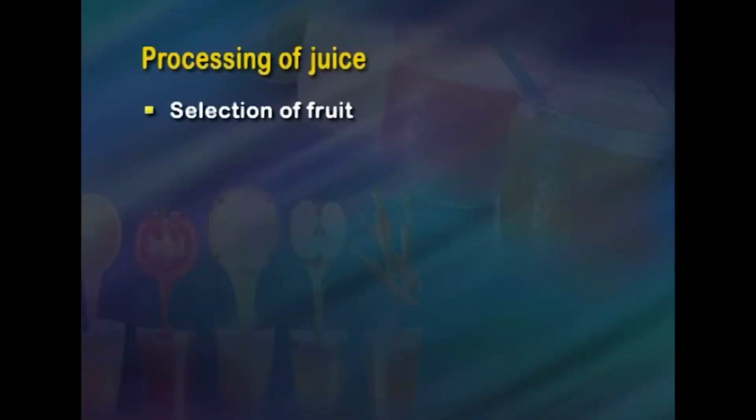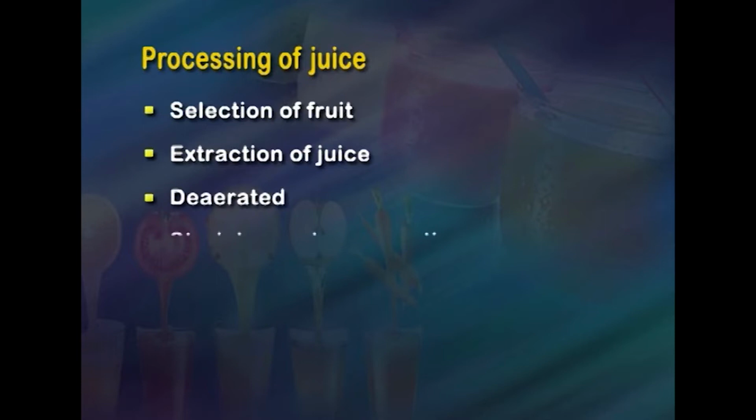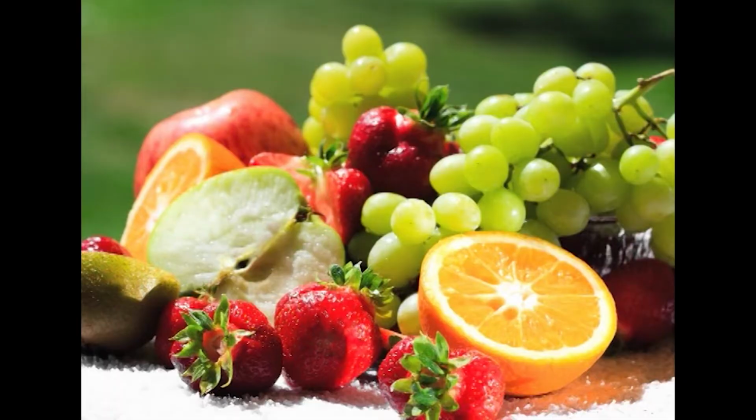So, the steps involved in the processing of juice are: first it is a selection of fruit, next it is extraction of juice, later it is de-aerated, strained and preserved. So, first freshly picked sound and suitable varieties of fruits are selected, they are thoroughly washed, the juice is extracted by crushing and pressing the fruits.